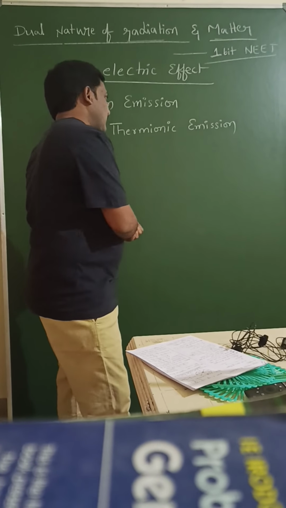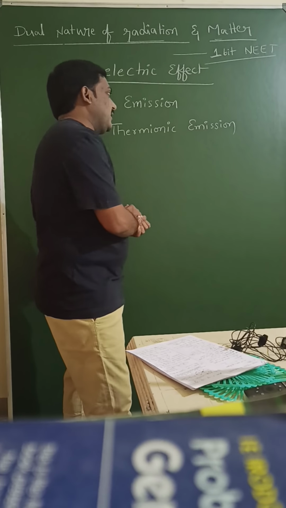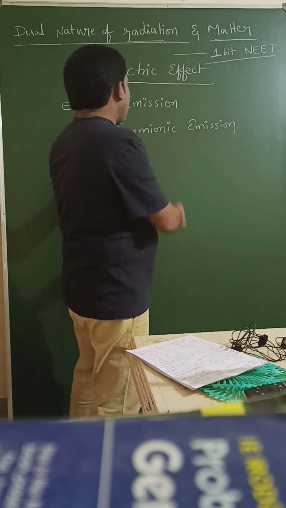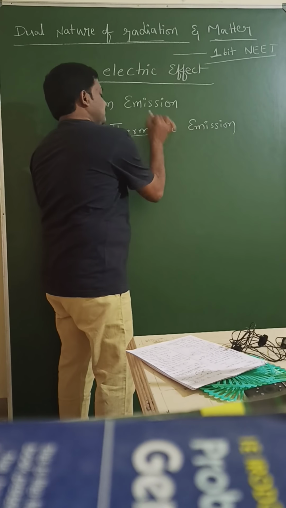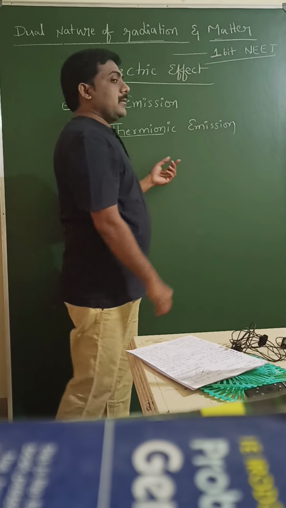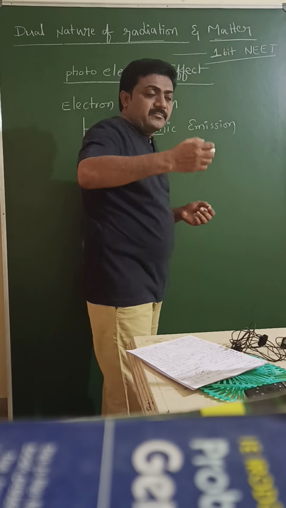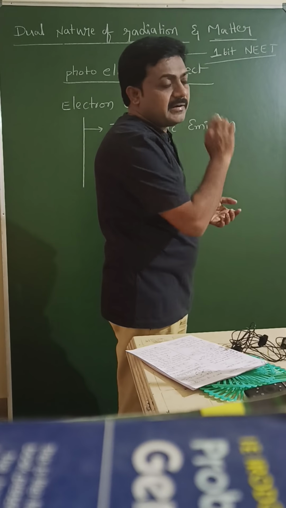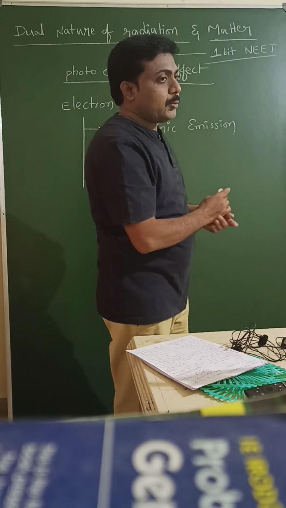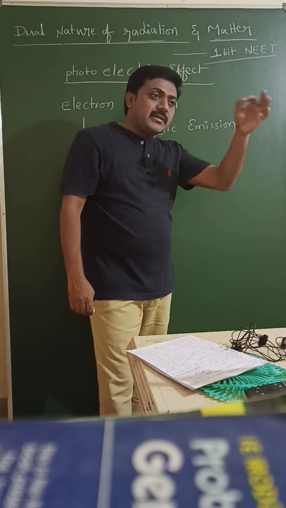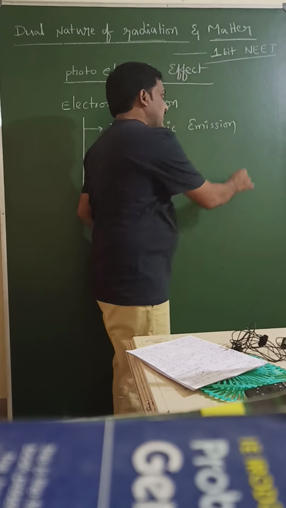Okay, listen to me. Thermionic emission. What is called thermionic emission? What are called thermions? So when heat is incident on the metal surface. We know that energy has so many types. Heat is also one of the energies.